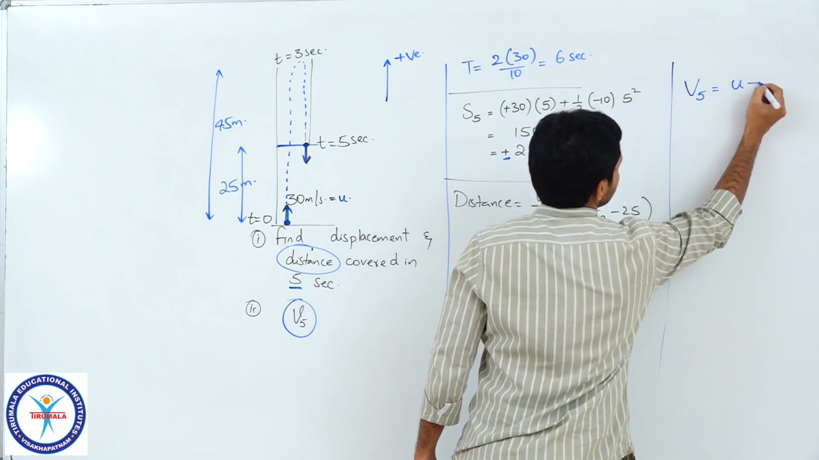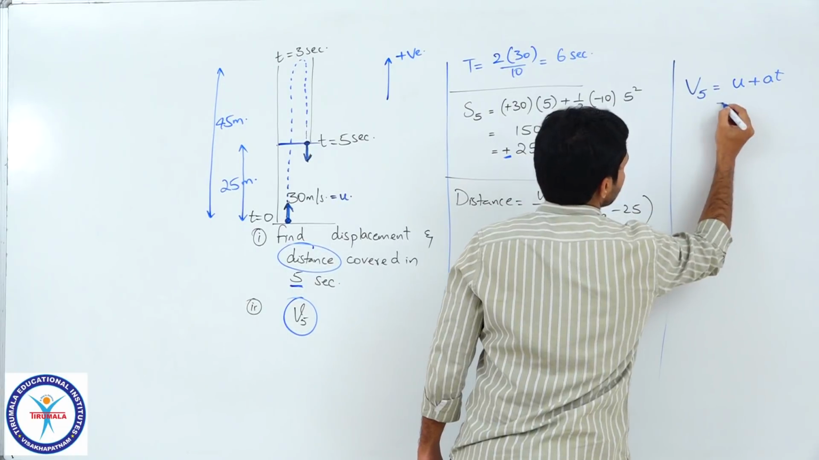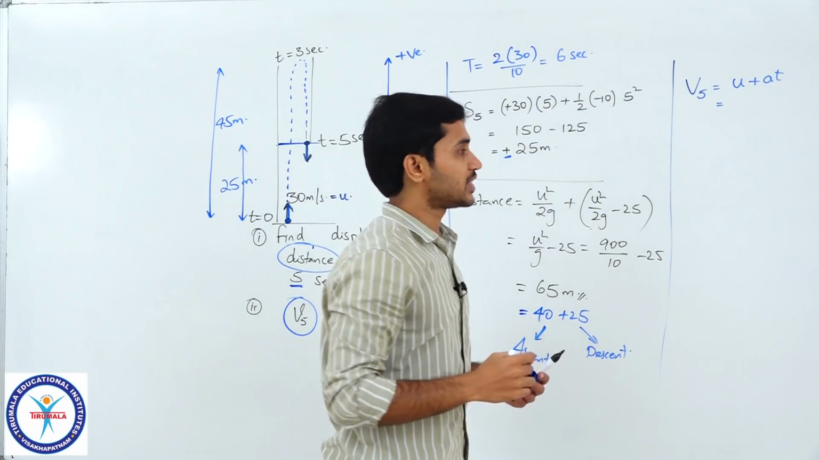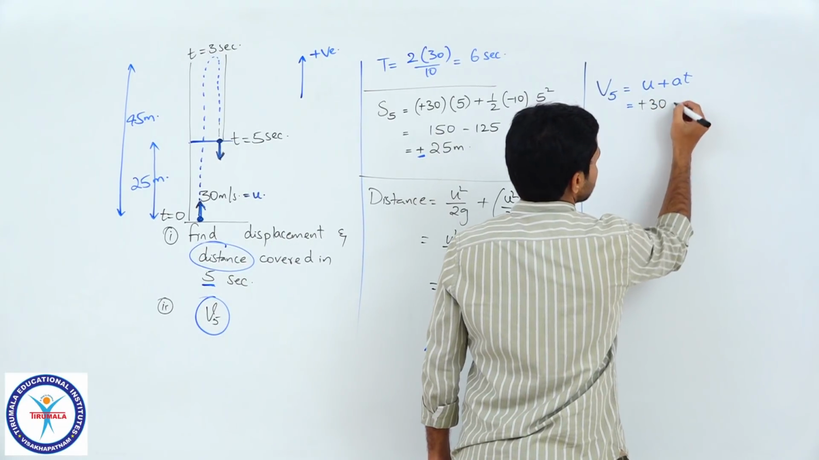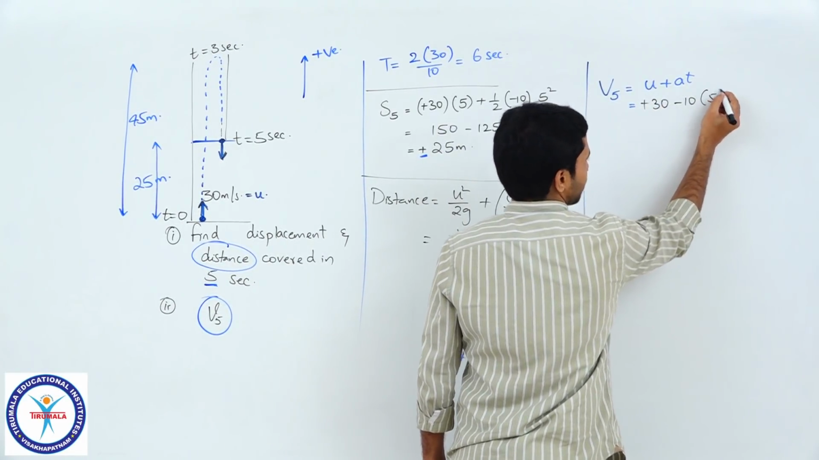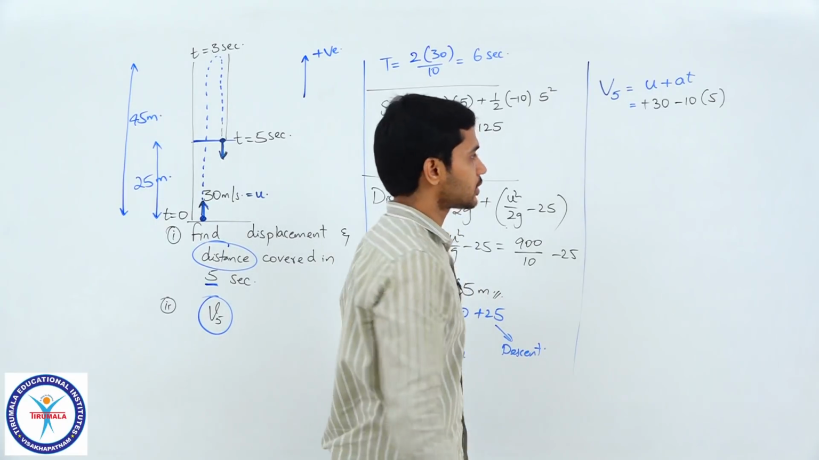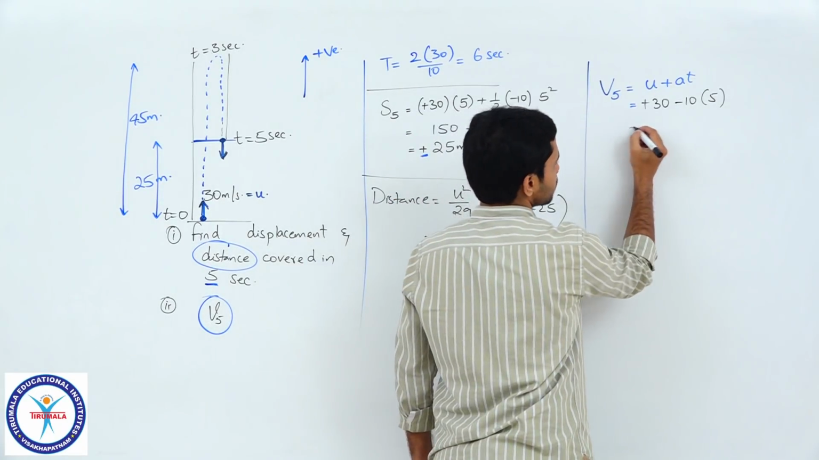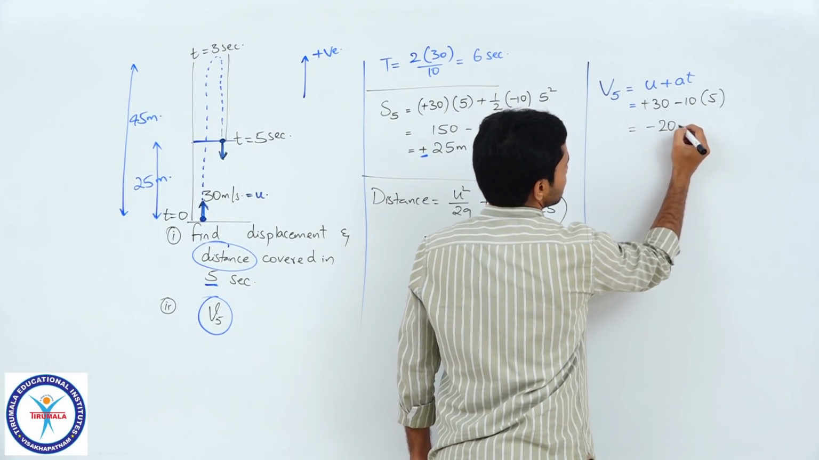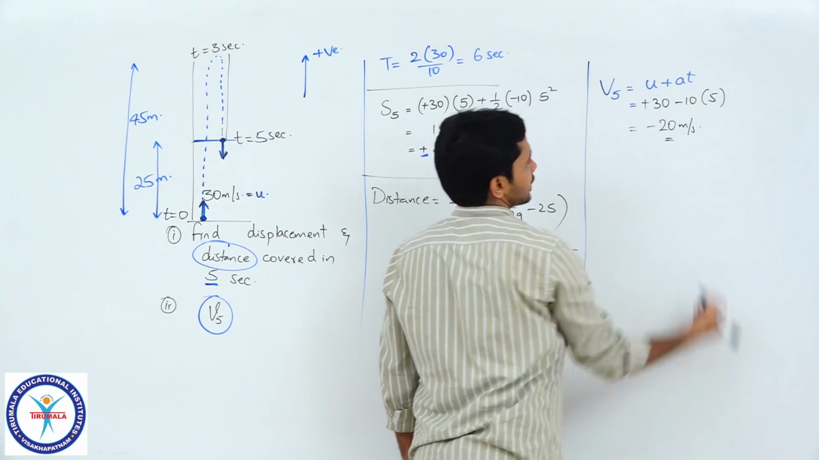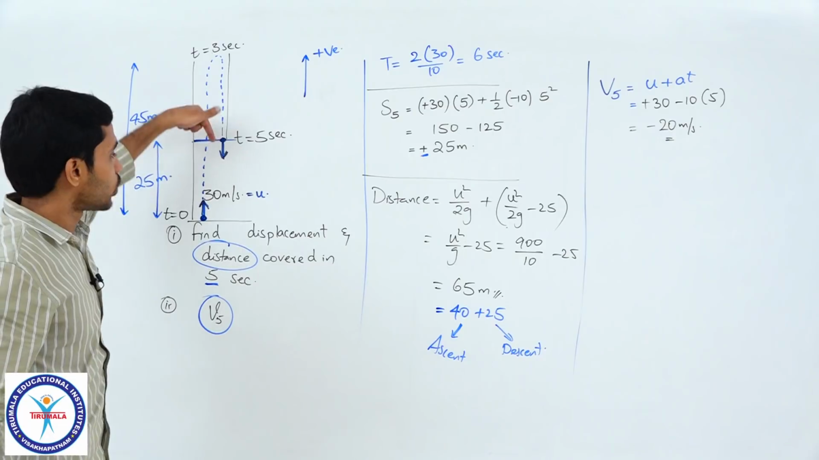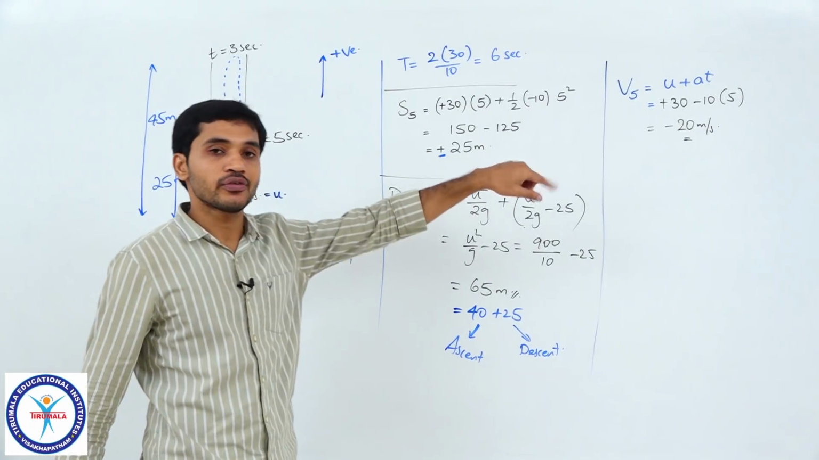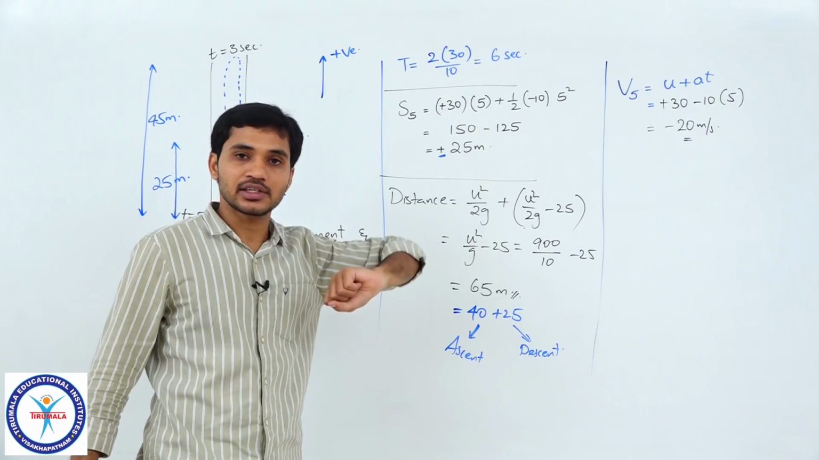So, the general expression is u plus at. So, let me substitute the values. U is 30 plus 30, a is minus 10, t is 5, correct, that is it. So, 30 minus 50, which is minus 20 meter per second. So, which means the particle at this instant is going vertically down with a velocity of 20 meter per second. Is that clear, students?